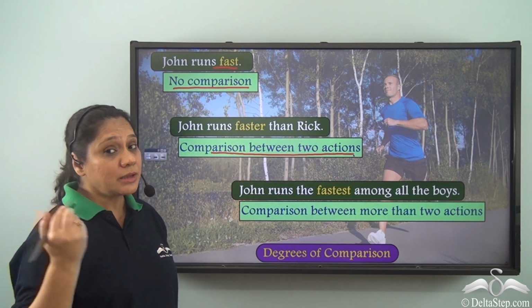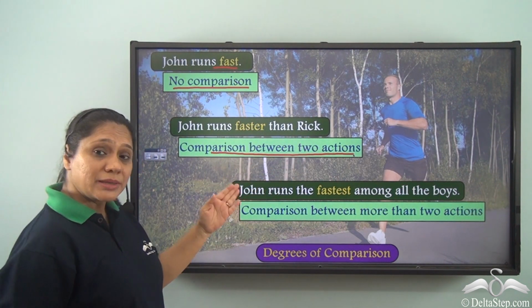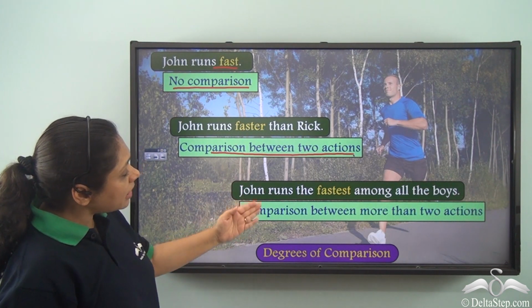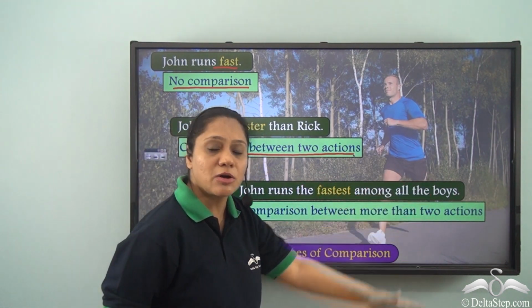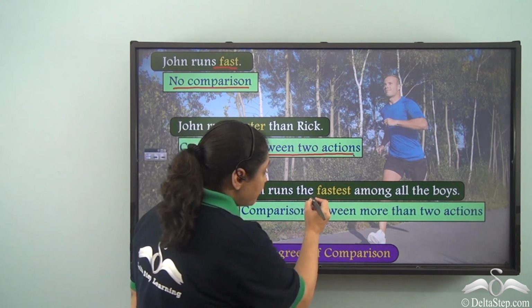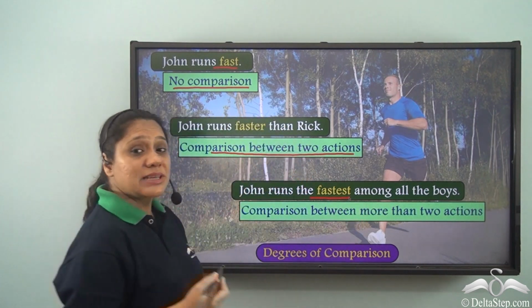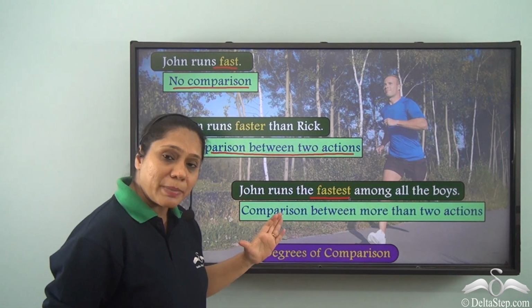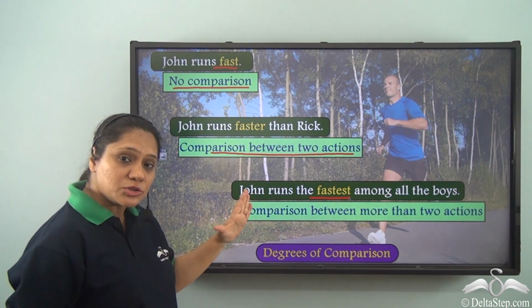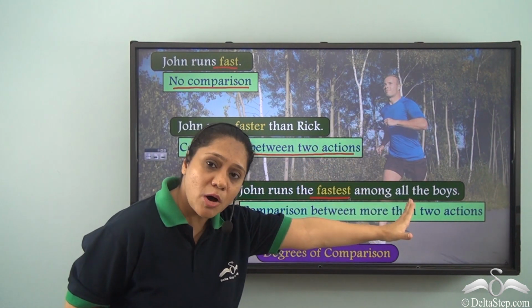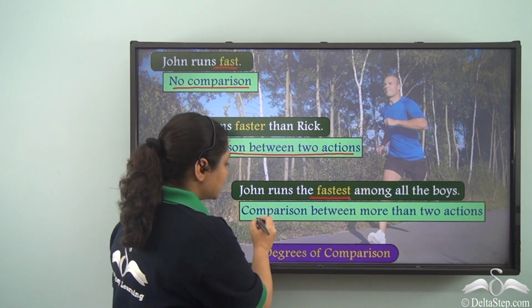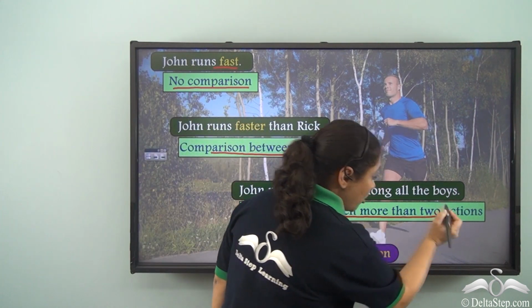Now in the third sentence, John runs the fastest among all the boys. The word fastest is telling us that there is a comparison happening between John and many other boys. So there is a comparison between more than two actions.